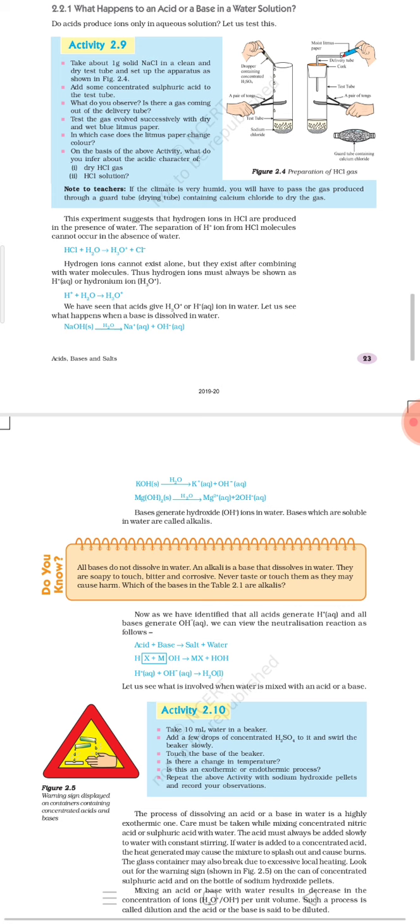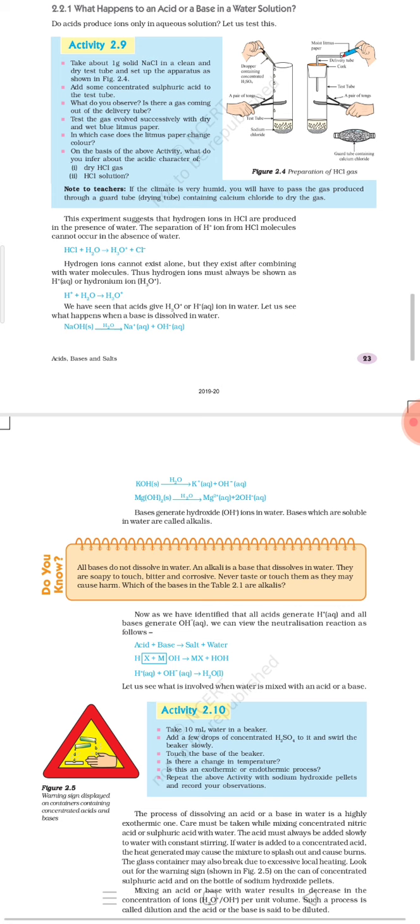For example, if you are dissolving HCl in water, then it will dissociate into its constituent ions, which are hydrogen ion or H plus ion and chloride ion or Cl minus ion. So in the presence of water, as they produce hydrogen ion, the presence of water is a must for these substances to show their acidic nature.